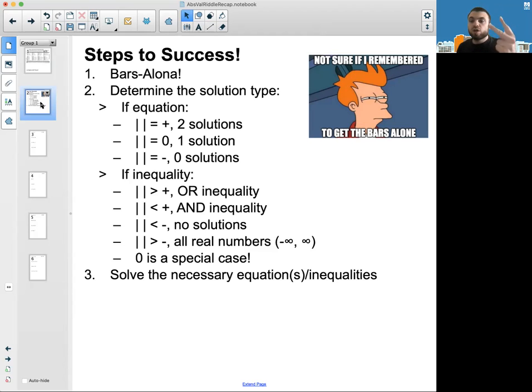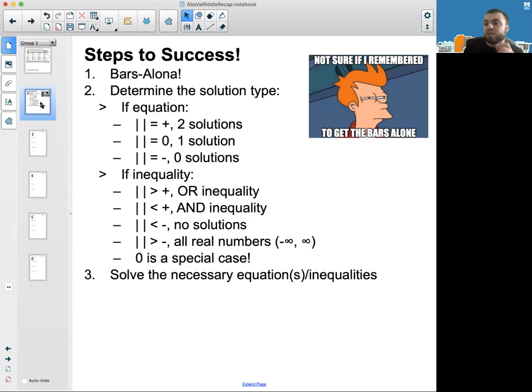Number 2, determine the solution type. That's going to matter if it's an equation or an inequality. So you got the bars alone. You're going to take a look at the other side of that equation. If the stuff with the bars is equal to a positive number, that's going to indicate 2 solutions. If the stuff with the bars is equal to 0, that's going to indicate 1 solution. And if the stuff with the bars is equal to a negative, no solutions, 0 solutions.